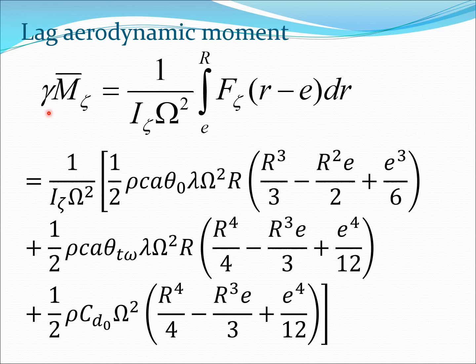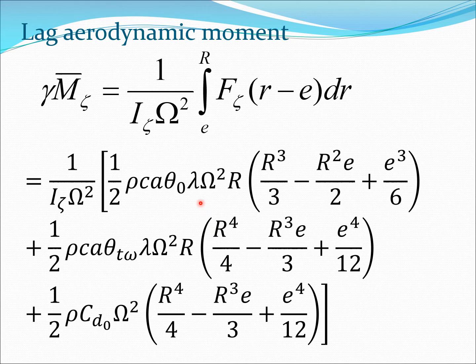So we can now write the right hand side moment, that is gamma m zeta bar, in this form here. Okay, so what I have done here, I have taken this term 1 by I zeta into rotation square, and then the integral term which we have calculated before, I have put that entire term here. So you have a pretty cumbersome looking expression here, but you will realize that all these values are in fact known for a given rotor blade.